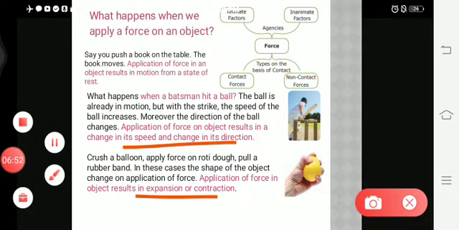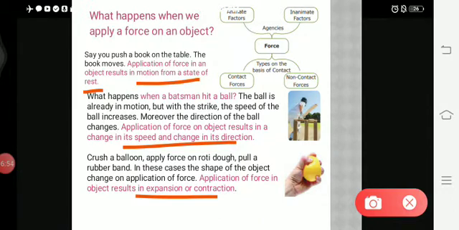So what happens when you apply a force on an object? These are some of the examples you need to know. And look at this first image. Force: what are the two different types of force? Contact force and non-contact force. Contact force means you have to remember touch. Non-contact means there won't be any touching of the body or object. What are the two different agencies? Animate agency and inanimate agency.